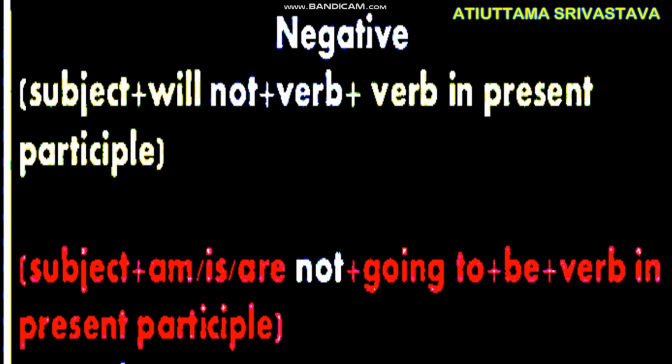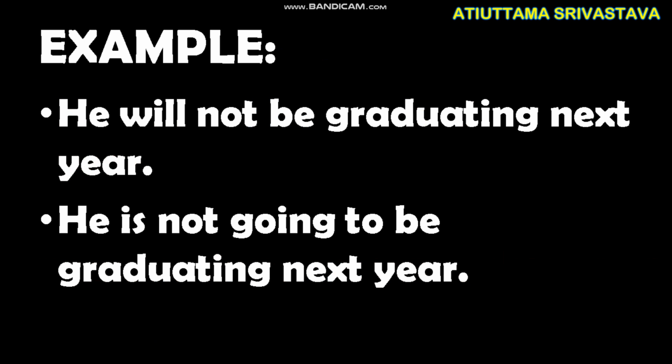Subject plus am, is, are, not plus going to plus be plus verb in the present participle. Example, he will not be graduating next year. Another example, he is not going to be graduating next year.